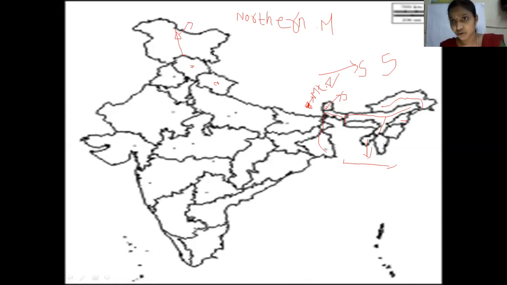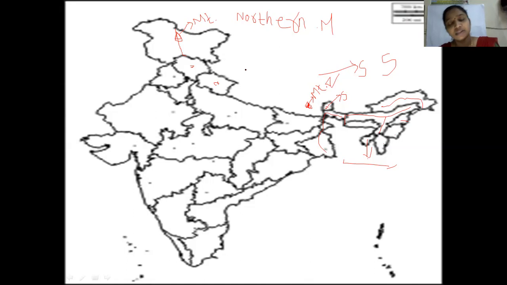Children, if in your map the state is already colored with brown, no need to color again because it is already colored. But make sure that you draw this triangle with your regular pencil, a little dark. Okay. And here you can write in the same way, Mount K2. Mount can be shortened, so you can put Mt. dot K2. Okay. This is the third one.